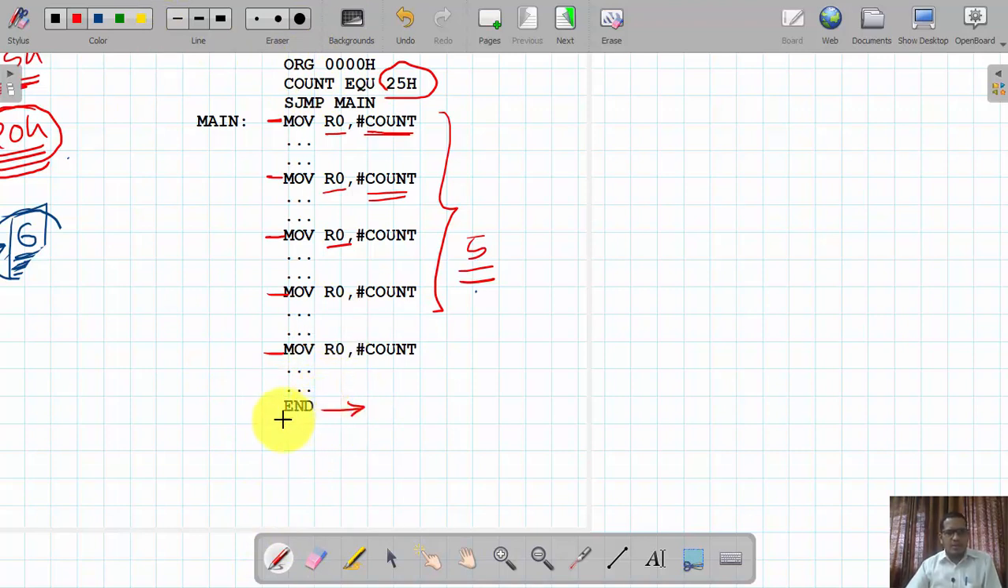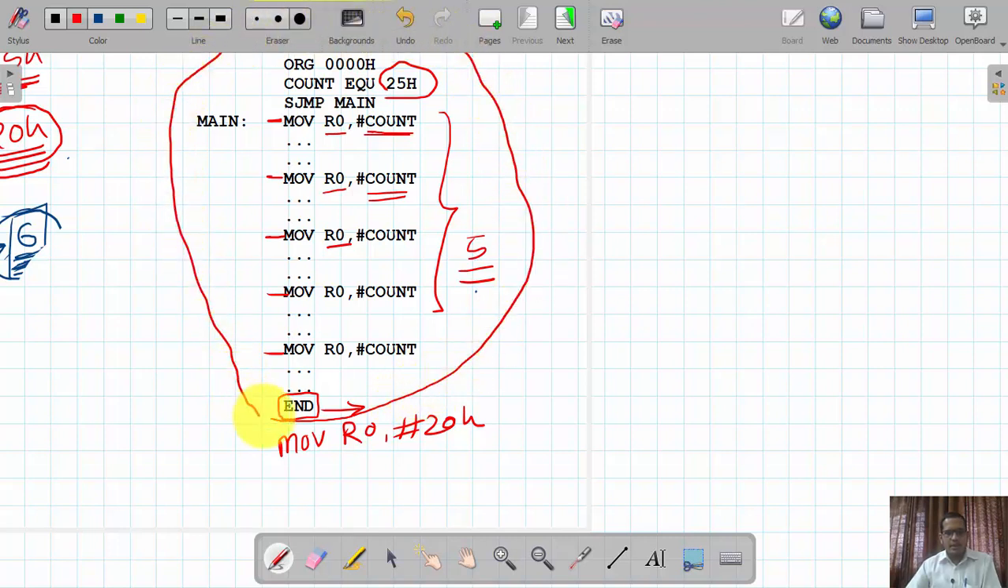At the moment I write this END instruction, my program ends here. Anything written after this END directive, suppose here again I write MOV R0, #20h, is not considered. Whenever I compile this code, it is compiled only up to this END instruction, and whatever is mentioned after this END is not considered by the assembler. In this way the END directive is used in an assembly language program.